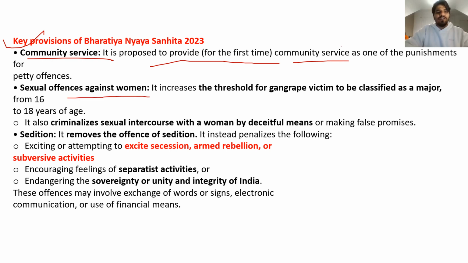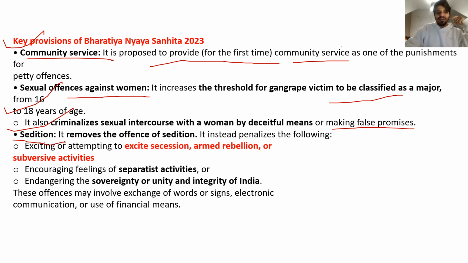Then sexual offense against women, as I said, the threshold for gang rape victim to be classified as major has been increased from 16 to 18, meaning below 18 is still considered to be a minor, right? It also criminalizes sexual intercourse with a woman by deceitful means, by making false promises. You cannot just do that. That's immoral as well, not just illegal. You are promising a woman marriage in future and having sexual intercourse, and you're not doing that. That's also immoral.